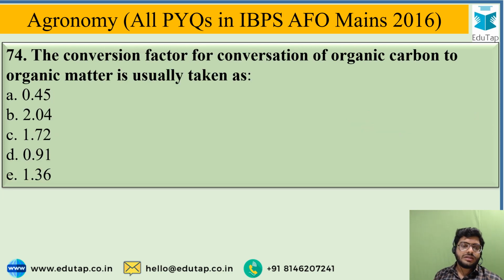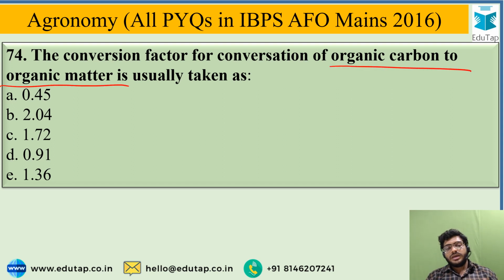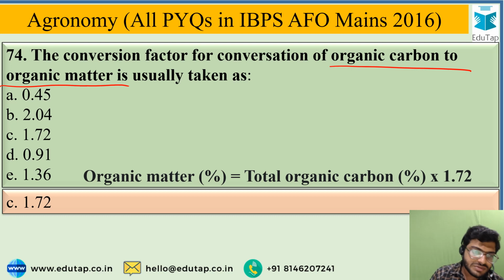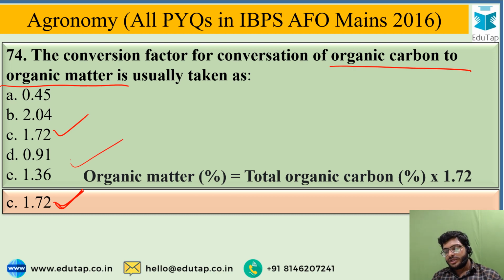The next question is, the conversion factor for conversion of organic carbon to organic matter is usually taken as. You have to identify the conversion factor from these options: 0.45, 2.04, 1.72, 0.91 or 1.36. The correct option is option C, that is 1.72. So here is the formula for conversion of organic carbon to organic matter.